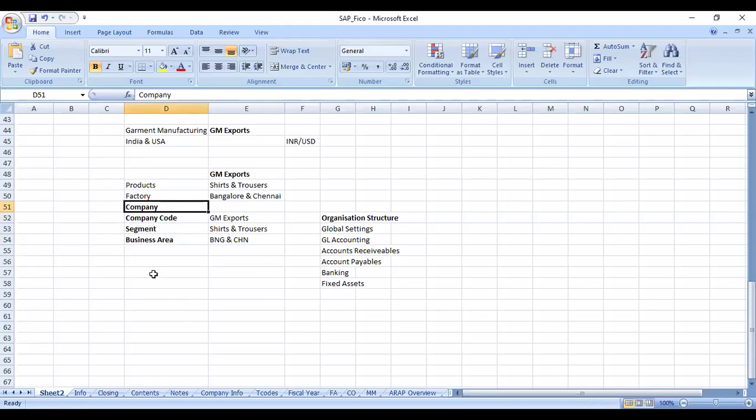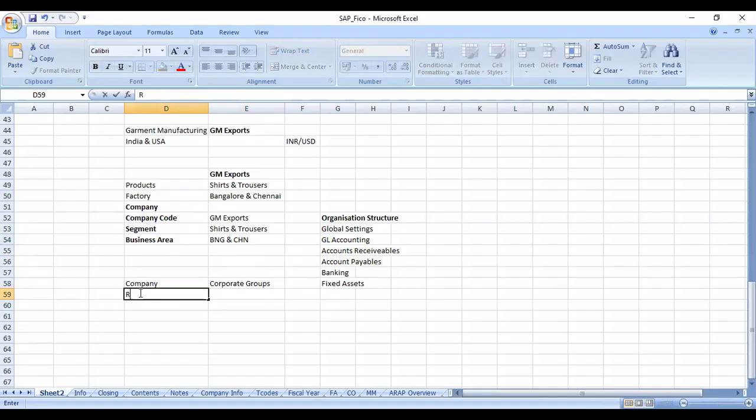Okay, so the first option, or the first configuration, is company, and this refers to the corporate groups. Say for example, we have a lot of Jains or industrialists who are into multiple ventures.